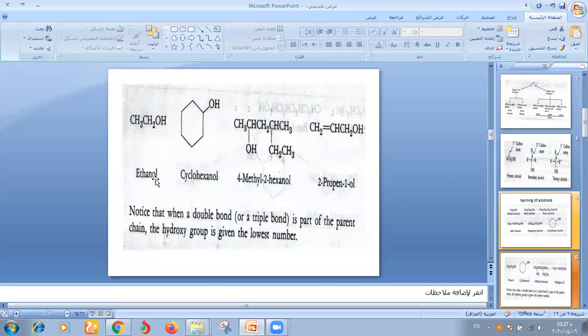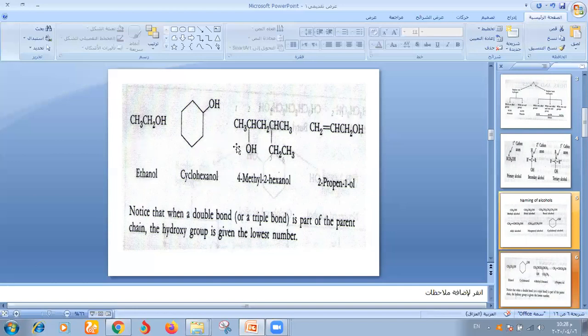Ethane, replace the e and add ol: ethanol. Cyclohexane, but when we add OH, we remove the e and add ol: cyclohexanol.